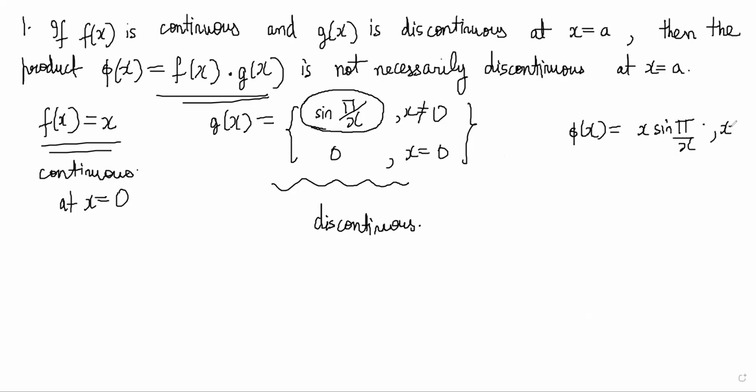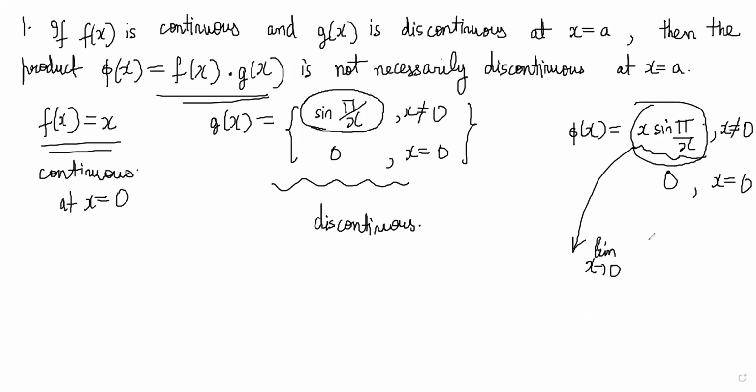However, when you do f(x) into g(x), phi(x) becomes x sin(pi/x) for x not equal to 0, and it is equal to 0 for x equal to 0. Now think about this, the limit of this as x tends to 0 exists actually. It is easy to find. Actually, that is not necessary also, because x will multiply and make it 0. What you can say here is that this limit is 0.